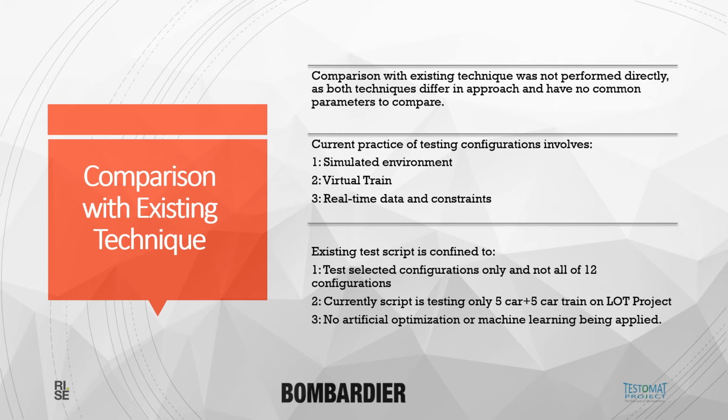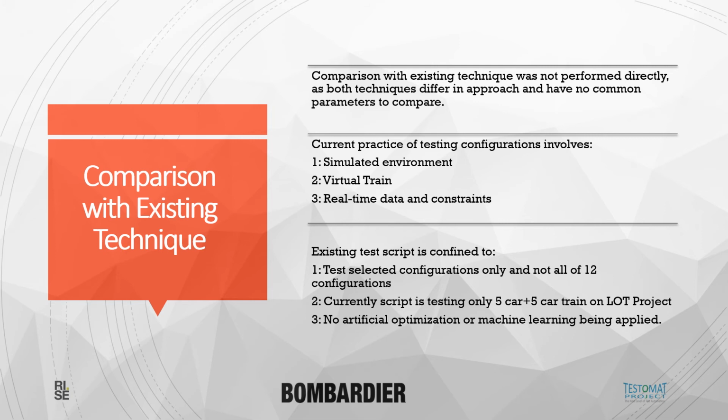The existing script is being run on a particular project, which is the low train project, and it is considering only a cassette with 5 plus 5 cars, while we are trying to make a solution which would be generic and can be applied to any number of cars and any number of cassettes.